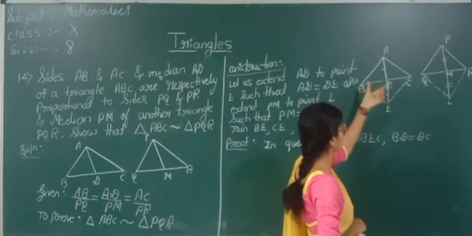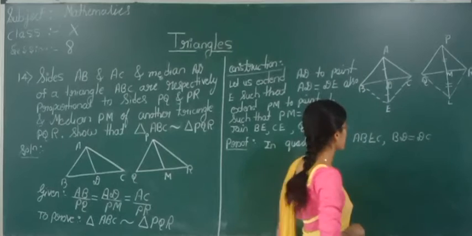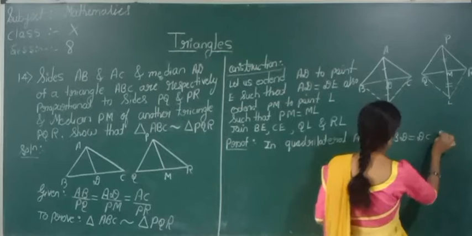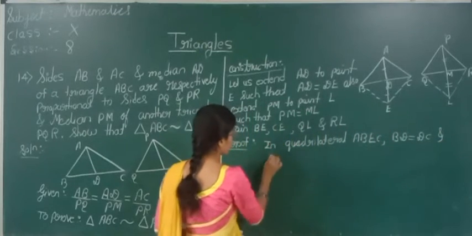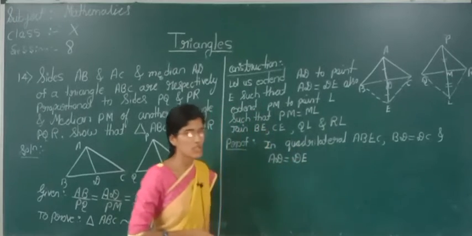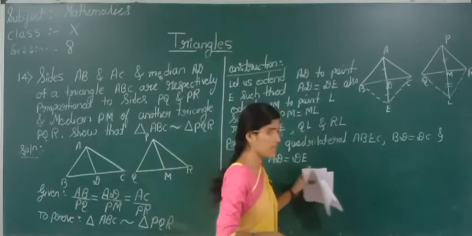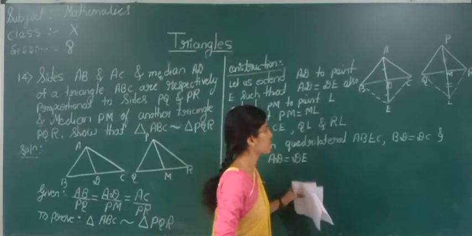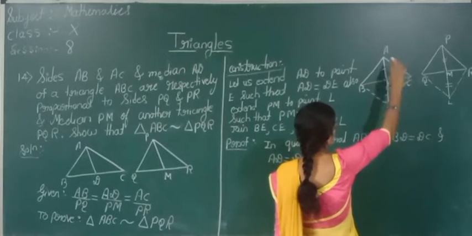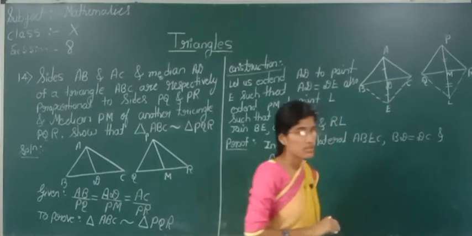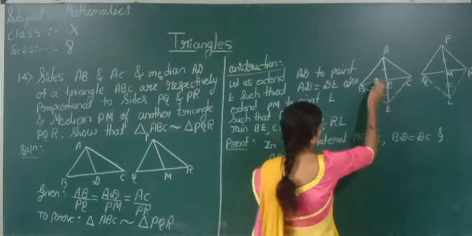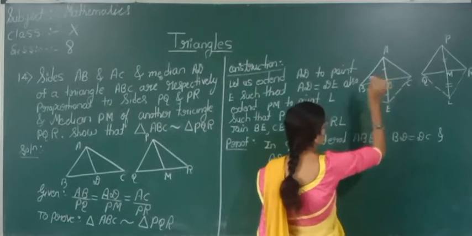If AD is a median, definitely BD is equal to DC. And AD is equal to DE. This is by construction. Therefore, the diagonals bisect each other at point D.